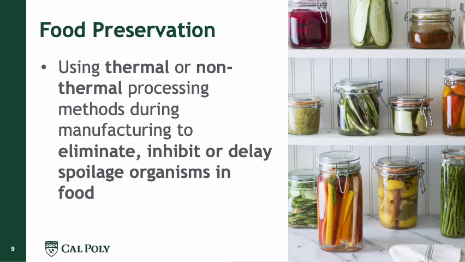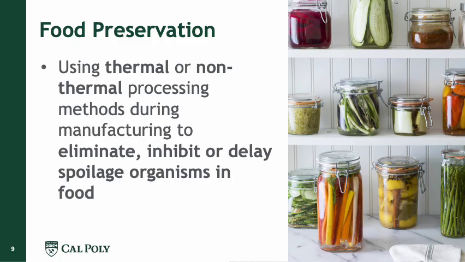So when we think about food preservation, this is a very broad definition, and we can use thermal or non-thermal processing methods during manufacturing to eliminate, inhibit, or delay spoilage organisms in food. So here it's very important to pay attention to two things. One is we can have thermal, which means processes that will involve temperature, or non-thermal. And we're going to talk about non-thermal processing in the next presentation.